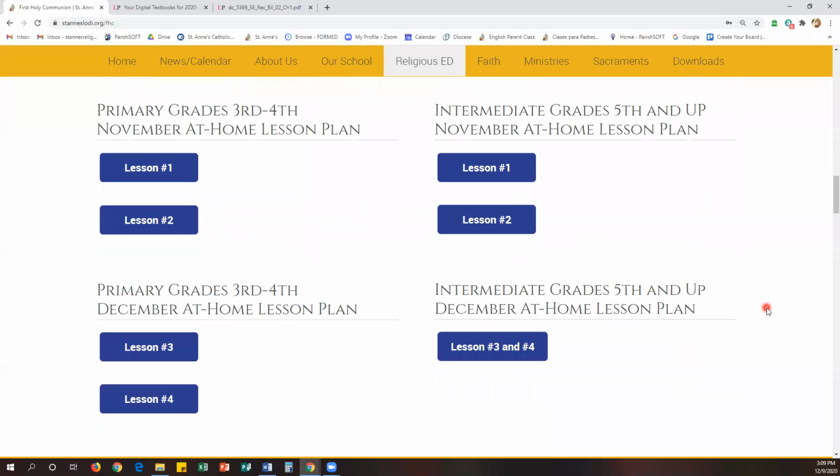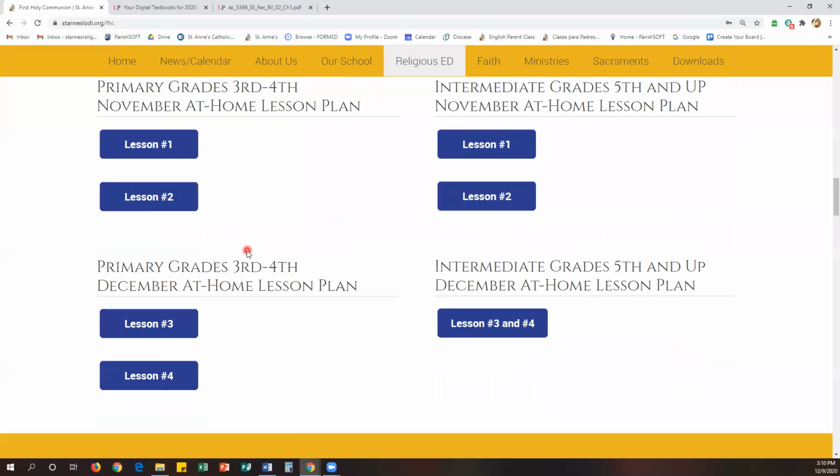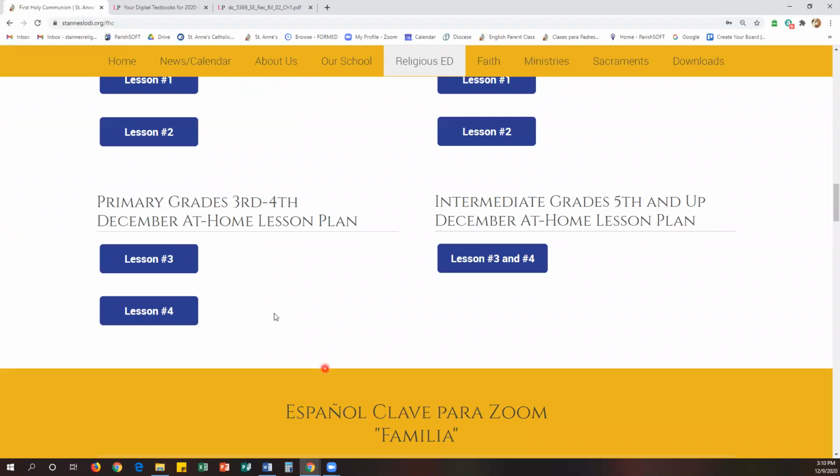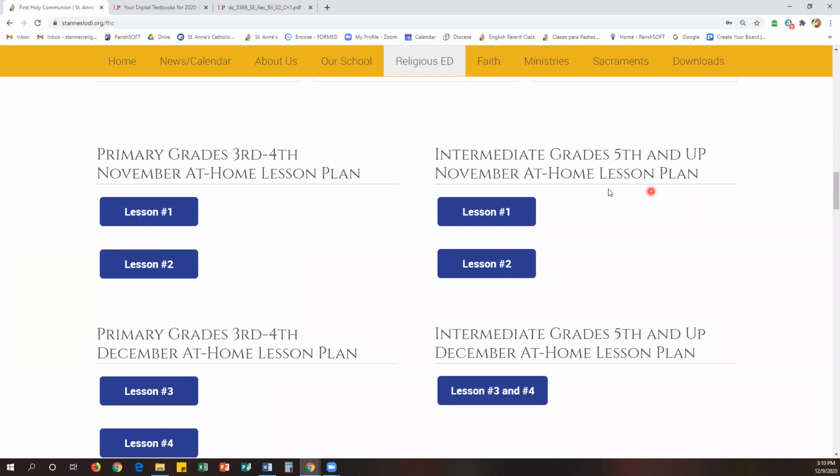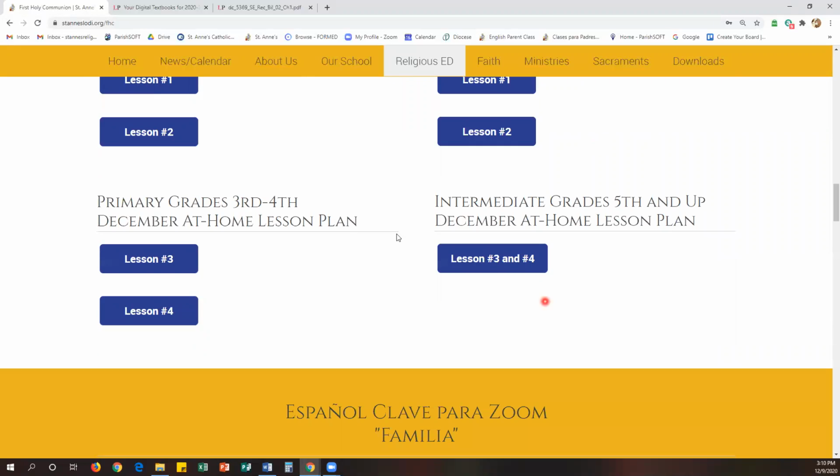And then below the digital books, you have the lesson plan. So these on this side are for the primary grades, 3rd through 4th. These are for the month of November. These are for the month of December. Then we will add the month of January. And here are for the intermediate levels, 5th grade and up, the ones for November and the ones for December.